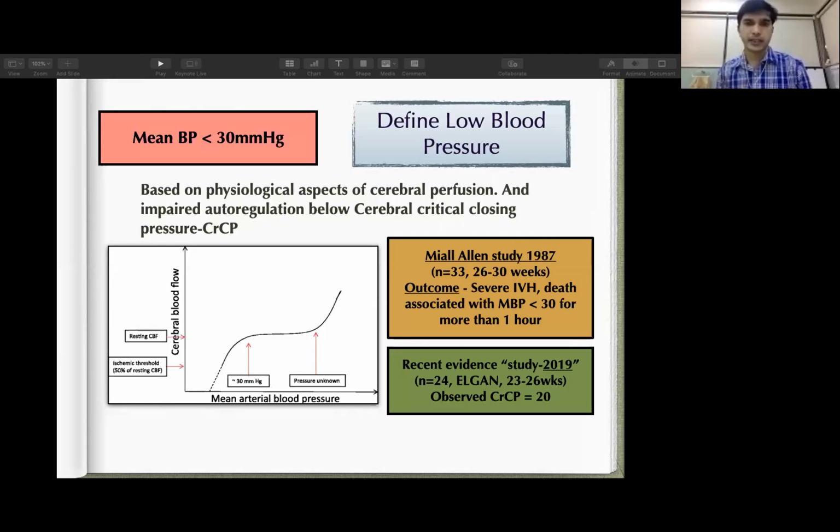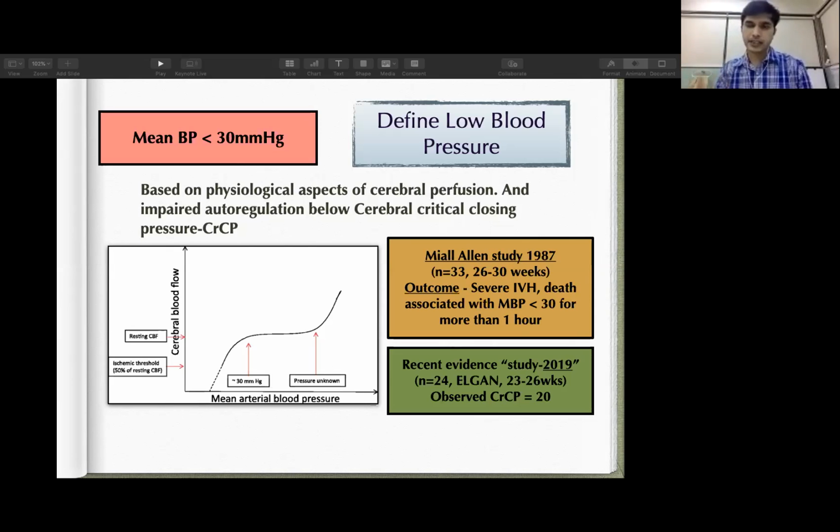They concluded that brain injury in the form of severe IVH and death was very common if the mean blood pressure was less than 30 for more than 1 hour. And recent evidence, a cohort study published in 2019 for premature babies of 23 to 26 weeks, observed that this critical closing pressure is around 20. So it is not necessarily less than 30, but some level is there.